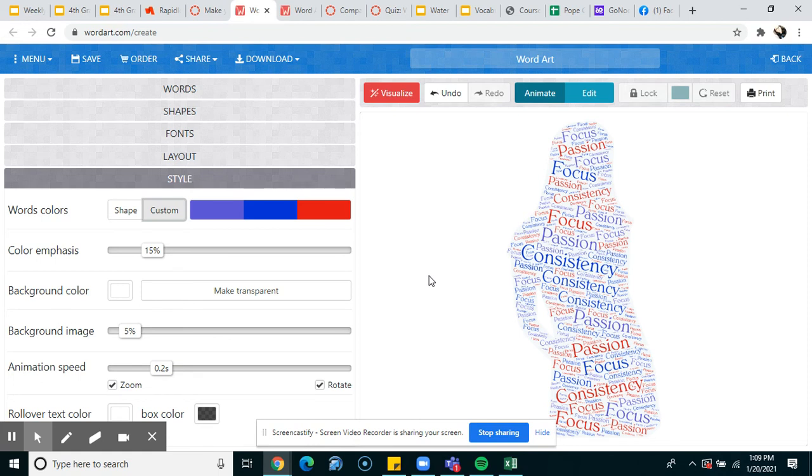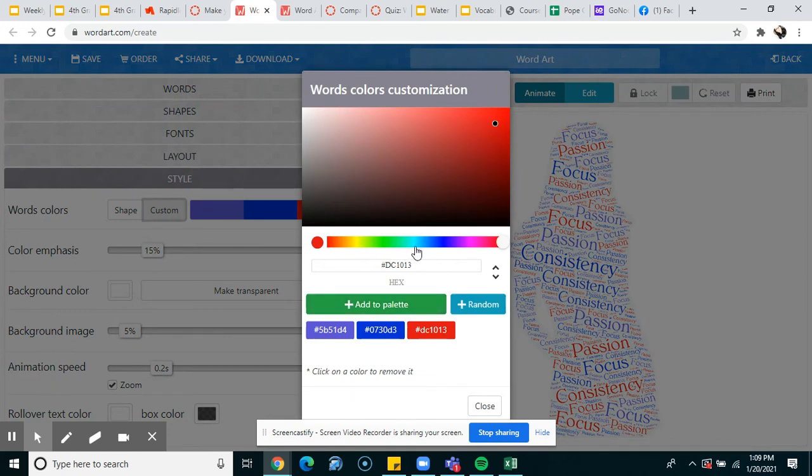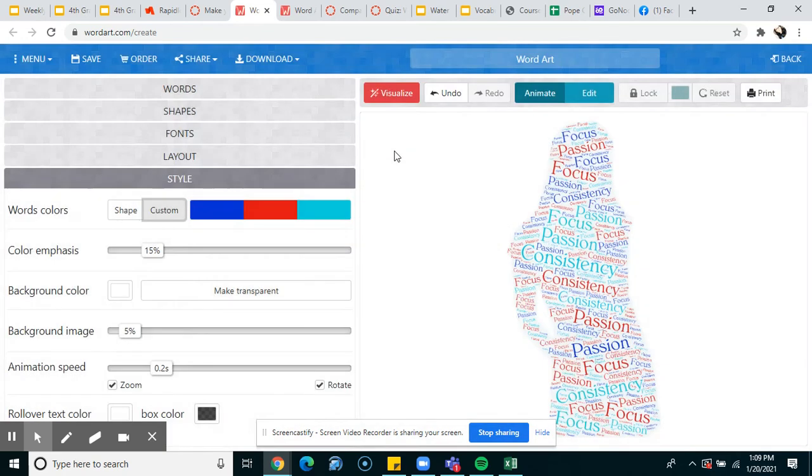If I didn't like something about it, you can always go back. I think maybe the blue and the purple are a little bit too close in color, so maybe I'd go back and switch that. But you can do that again. If I clicked here and went to color, maybe a little bit of a difference right there. Take that away. All I'd have to do is press visualize. Oh, actually, I didn't even have to press visualize one more time. It just popped up there for me.